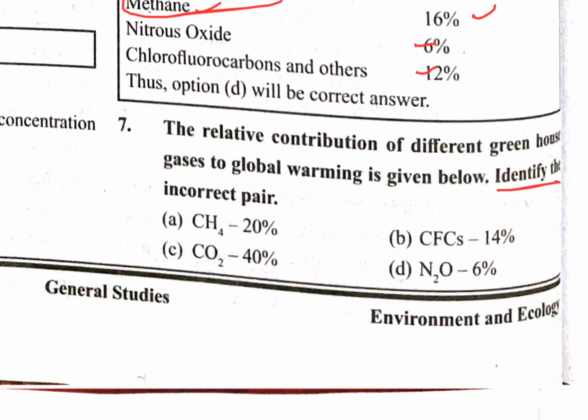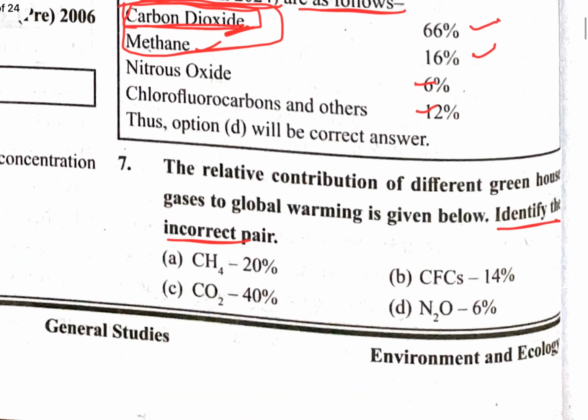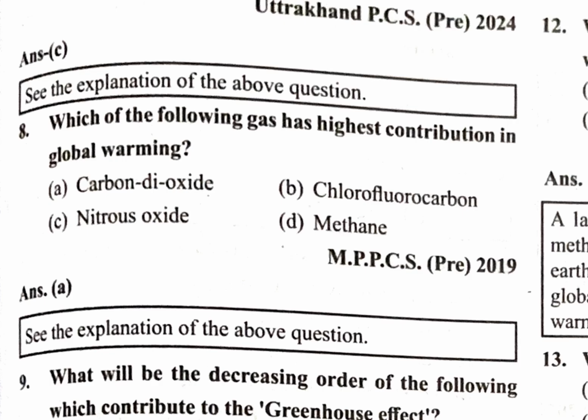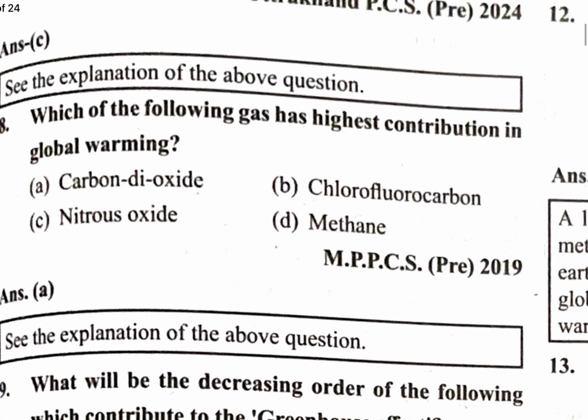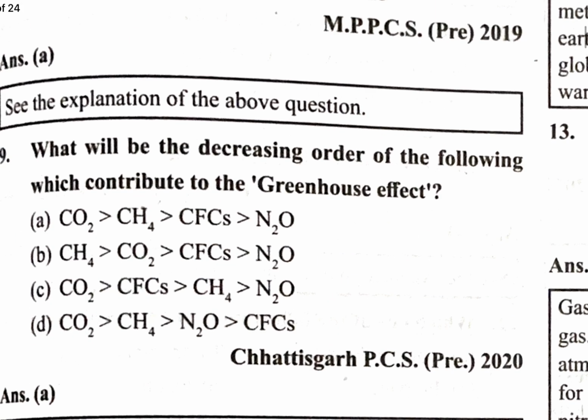To identify the incorrect pair: carbon dioxide, which is the largest one, is 66%, and here we can see only 40% for carbon dioxide. So this is the correct answer. Which of the following gases has the highest contribution in global warming? We have already seen that carbon dioxide, CO2, has a 66% contribution in global warming. This is the greenhouse effect phenomenon.